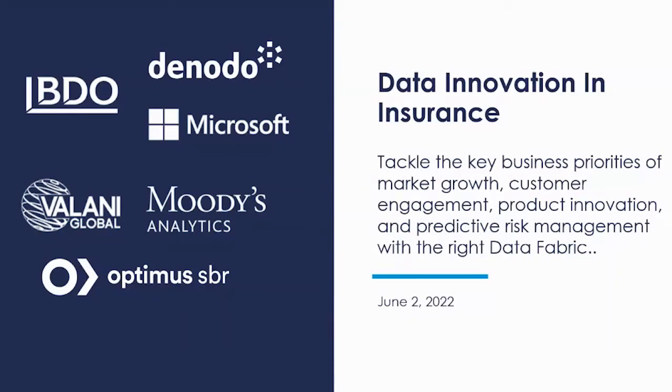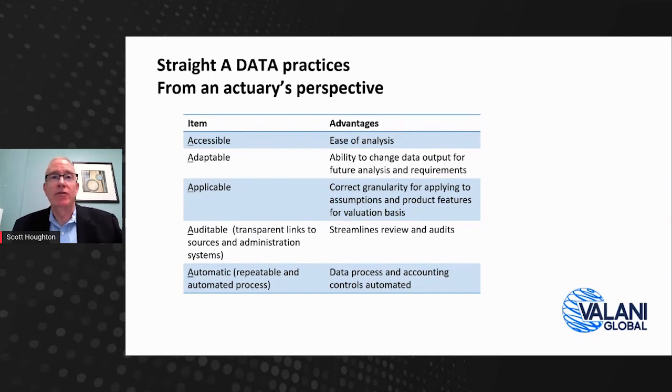Actuaries are end users of data. We use it in our financial models. When we implement a major financial reporting change like US GAAP long duration targeted improvements, or IFRS 17, we're redesigning the data to meet the requirements of the new standard. It's both a requirement, but it's also an opportunity for us.